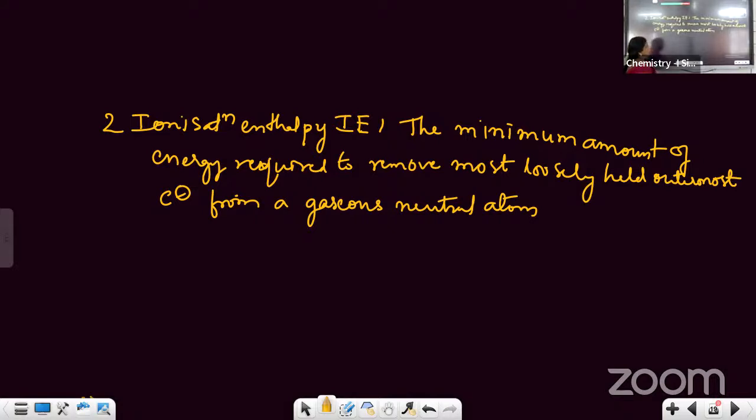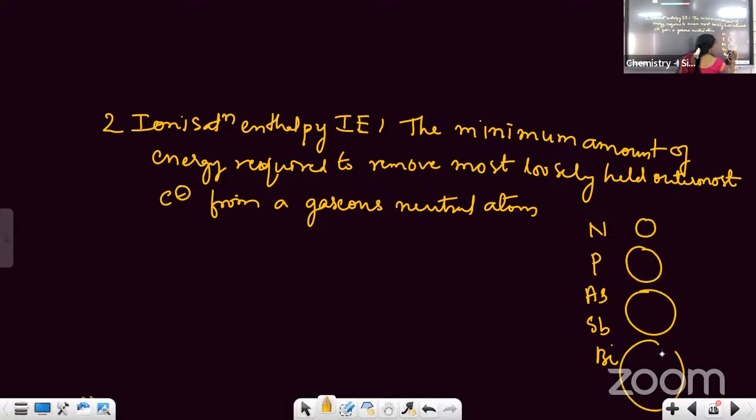Now, what happens to ionization enthalpy when you move down the group? So, I'm taking 15th group elements, suppose nitrogen, phosphorus, arsenic, antimony, bismuth, right? So, what is happening to the size of the atom? Size of the atom increases when you move down the group. When the size increases, what happens to the nuclear attraction? As the distance increases, the attraction of the nucleus on the outermost electron decreases. Nuclear attraction decreases. So then you have to supply less energy. So ionization enthalpy decreases.